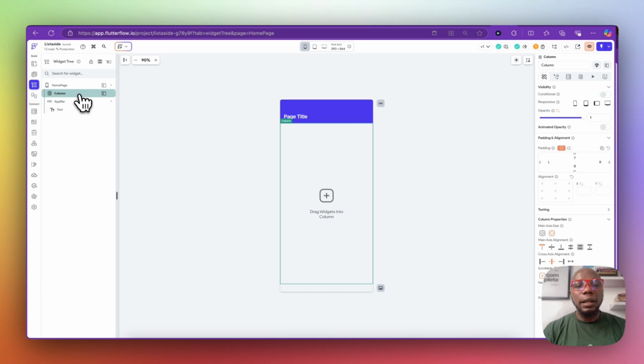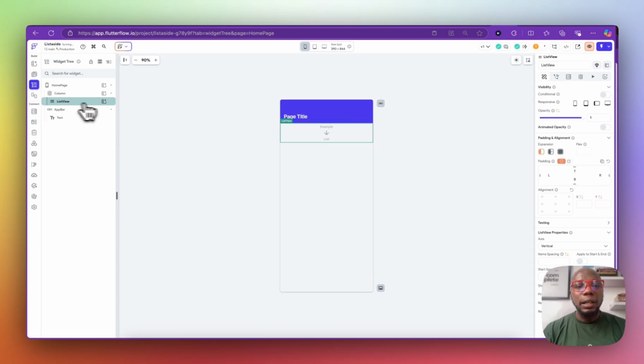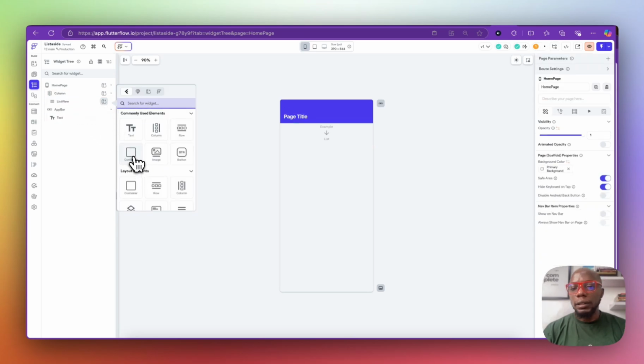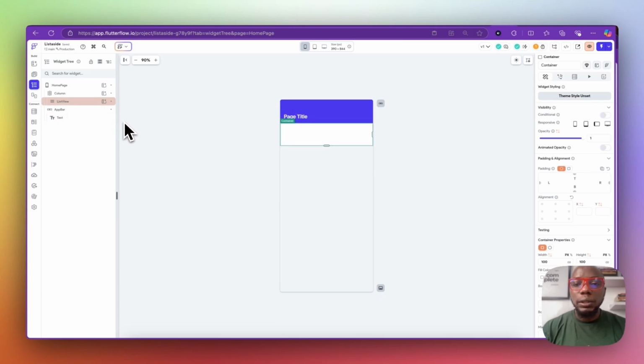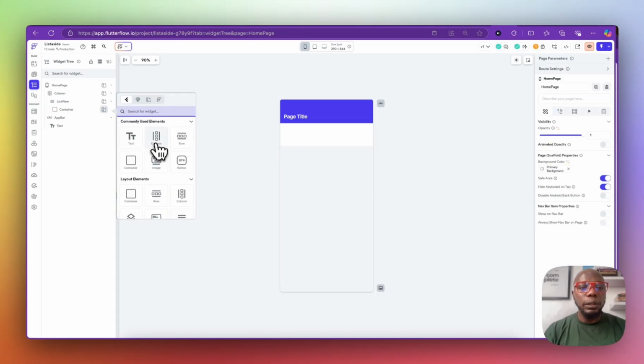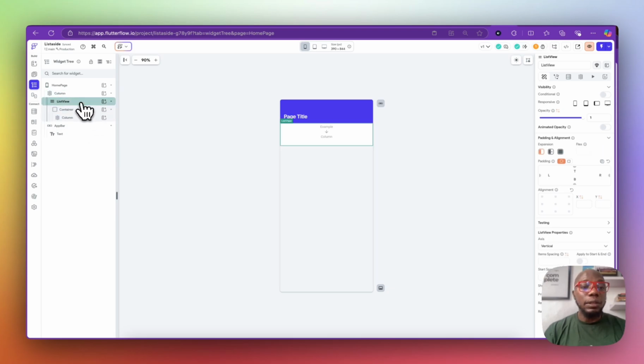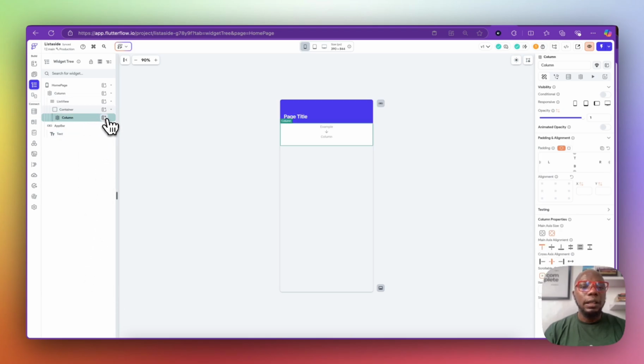So we'll come back here and we can use a list right off the bat. So we can put a list in here, right? This is a list of something, and that something is going to be a container. This is just a list of houses, nothing else. It's going to be a container, and then that container is going to have so many things inside. So because that container is going to have so many things inside, we're just going to put in a column, right? So a list itself is naturally scrollable, so we don't have to think if it's scrollable or not. It's naturally scrollable. So we're going to put in a column inside, and then we click here.